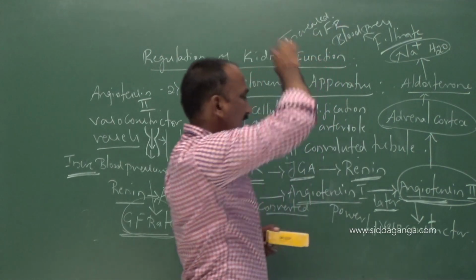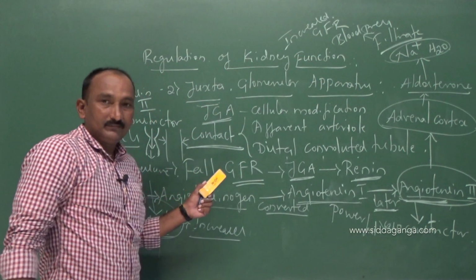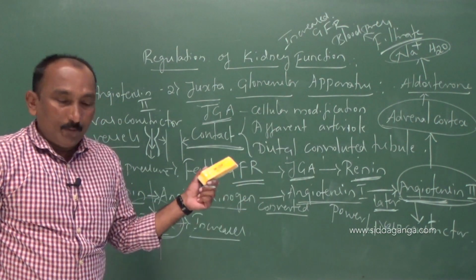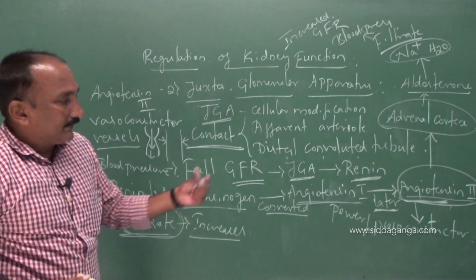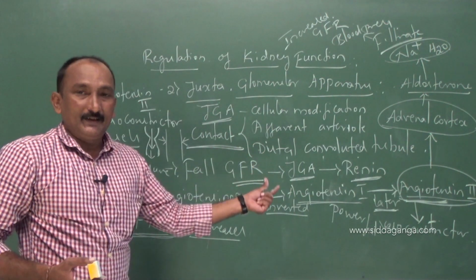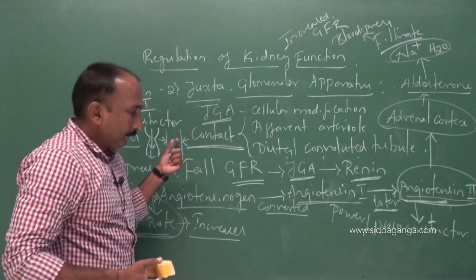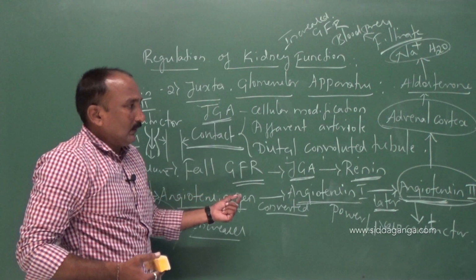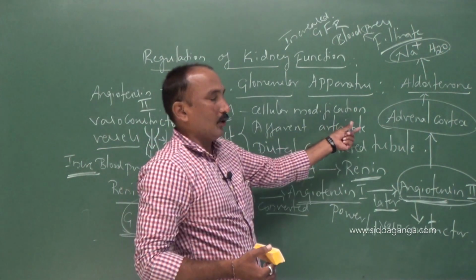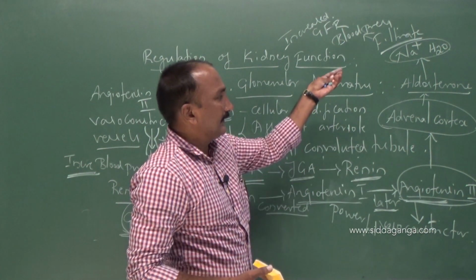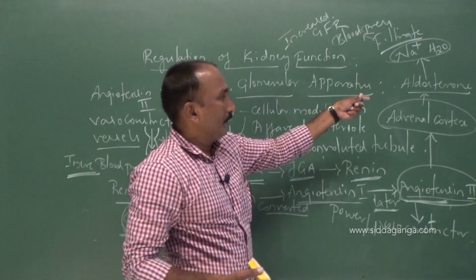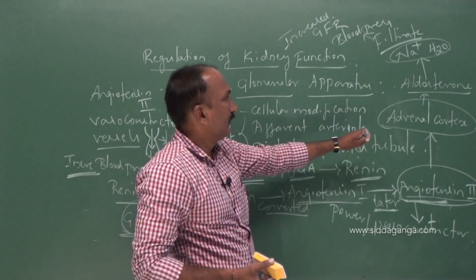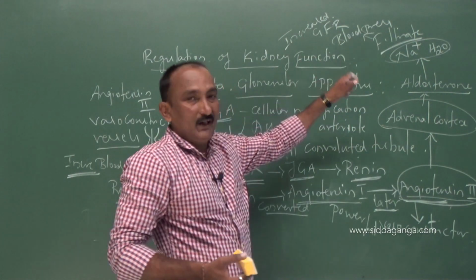So for the purpose of increasing the glomerular filtration rate, angiotensin 2 acts as a powerful vasoconstrictor, and it also stimulates the adrenal cortex to release aldosterone. That aldosterone is involved in the reabsorption of sodium and water from the filtrate of the nephron.